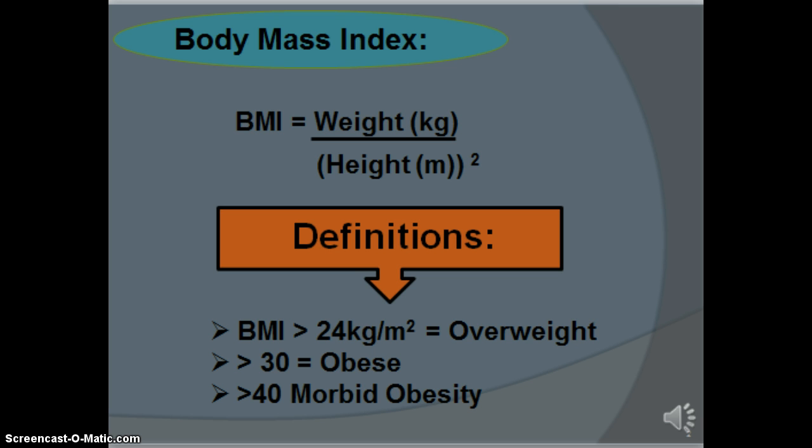Obesity is based on body mass index. Greater than 24 is considered overweight, greater than 30 obese, and a BMI of greater than 40 is the definition of morbid obesity.